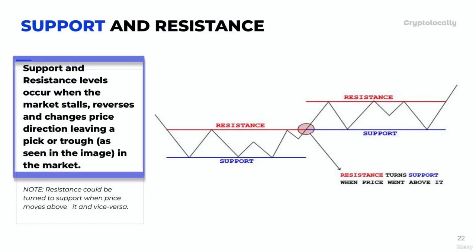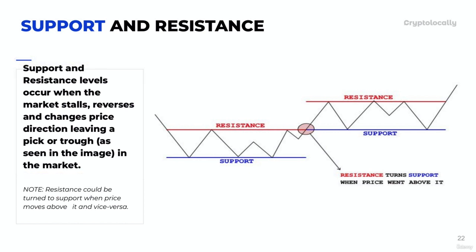We said support and resistance levels occur when the market stalls, reverses, and changes price direction, leaving a peak or a trough as seen in the image. You can see this is support. Anytime price touches it, it moves up. Anytime price touches it, it moves up. And this is a resistance.